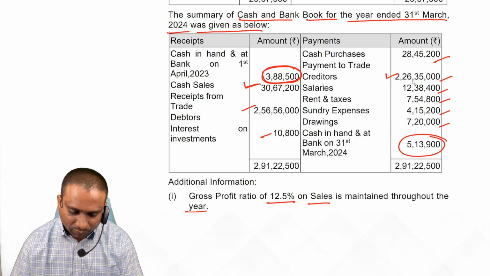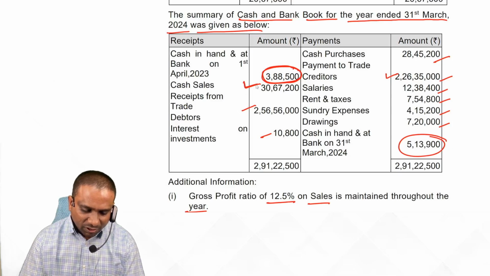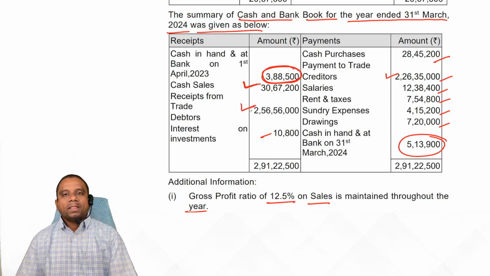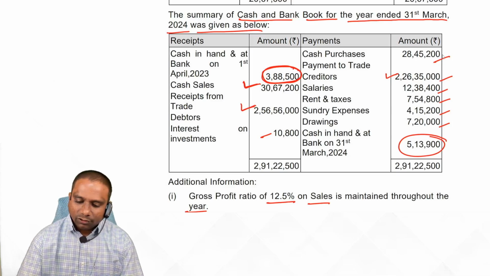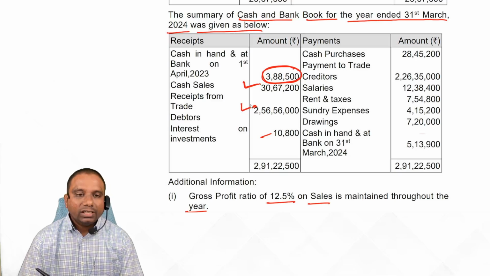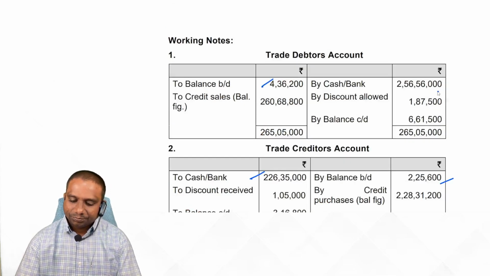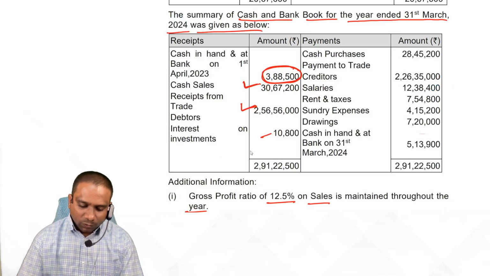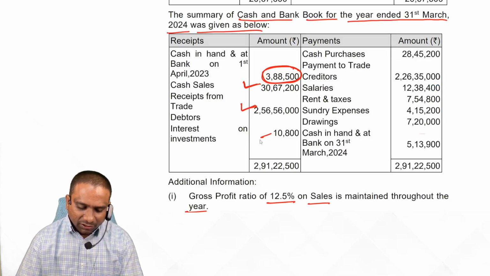Just a minute. Cash sales completed. Okay. Receipts from trade debtors. First we see trade debtors. Fine. Trade debtors, so the debtors account credit side. Over. Next one.